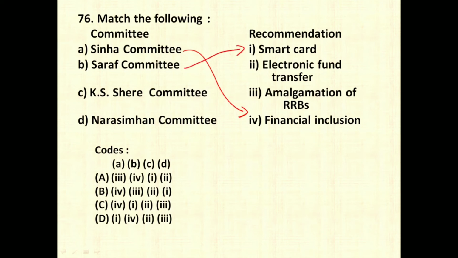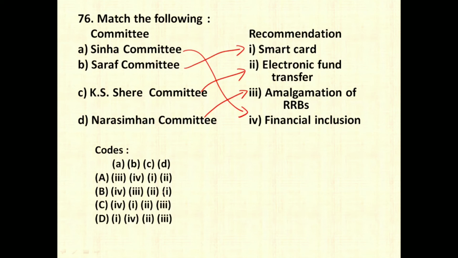Smart cards are nothing but the cards which have a chip and which has information stored in this chip, which makes the services of the bank easier. KSET committee is responsible for EFT, that is electronic fund transfers, which are used to transfer the funds from one bank to another bank through internet computer terminals. And Narsimham committee is the committee which gave the recommendation of amalgamation of RRBs, that is regional rural banks.